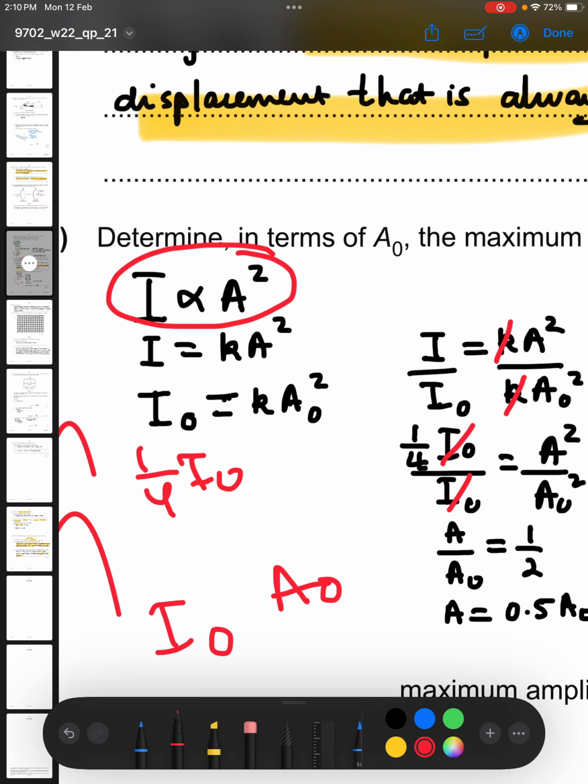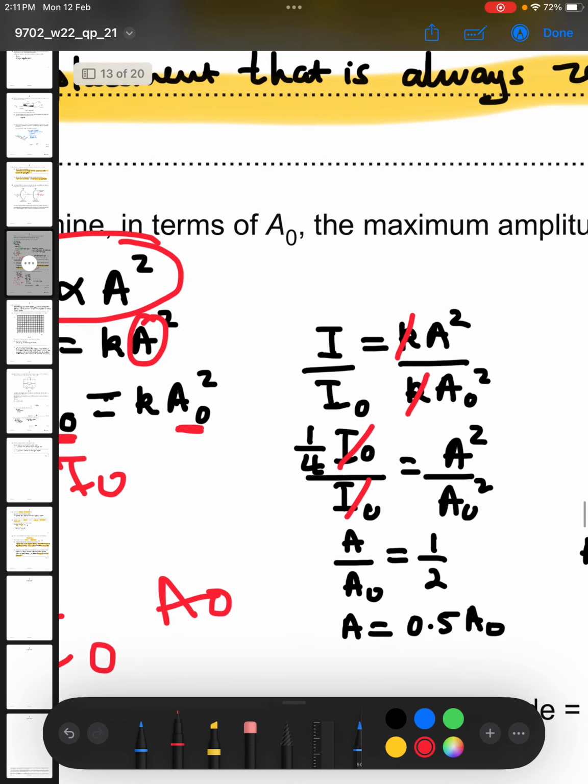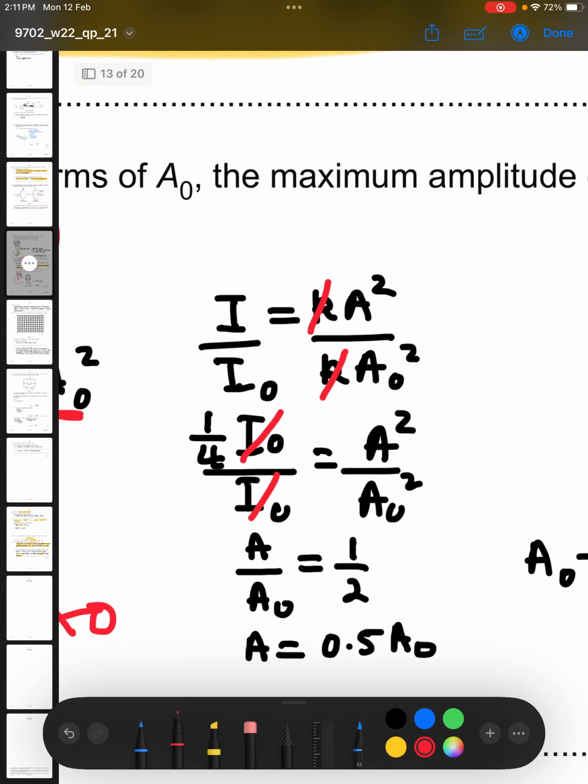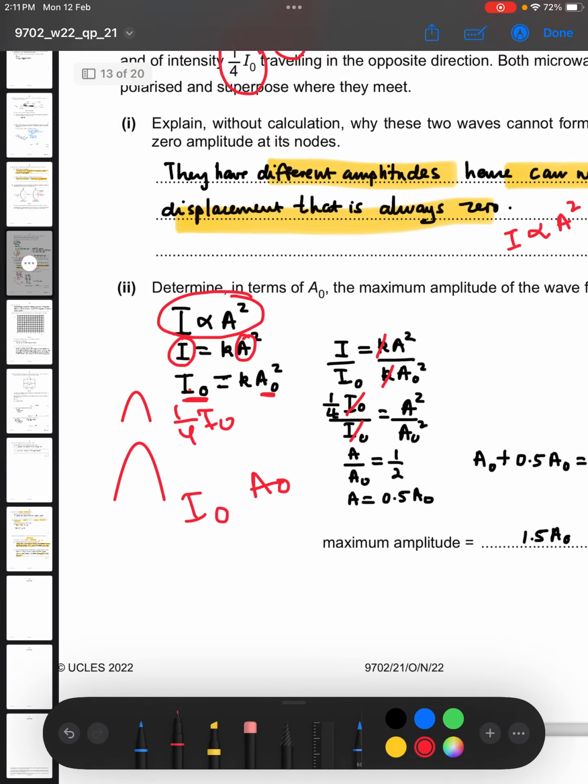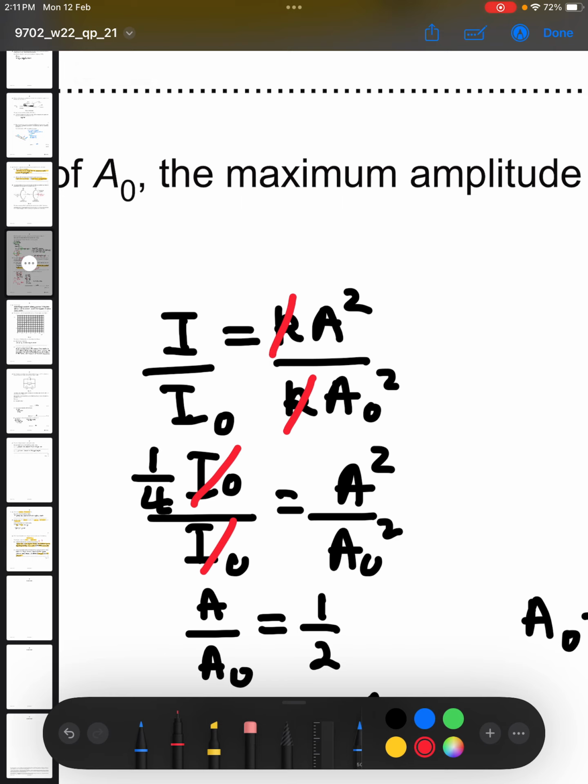Intensity is proportional to amplitude squared, so intensity is equal to K a squared. For the one with an intensity of I0, we can say that it has an amplitude A0. So we substitute into this equation and we get I0 is equal to K A0 squared. Then we divide I and I0. Why are we dividing like this?